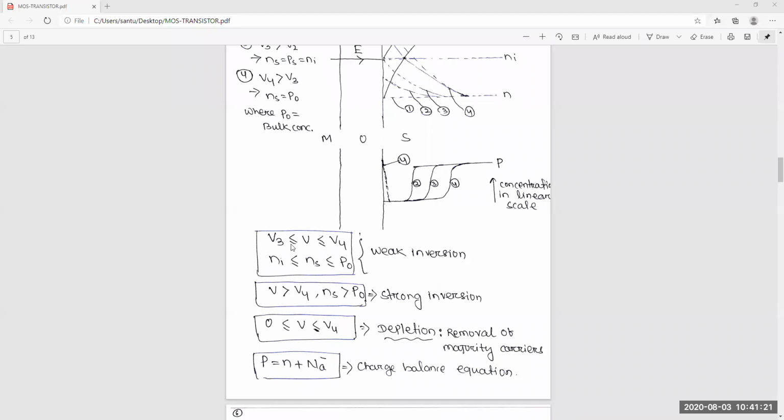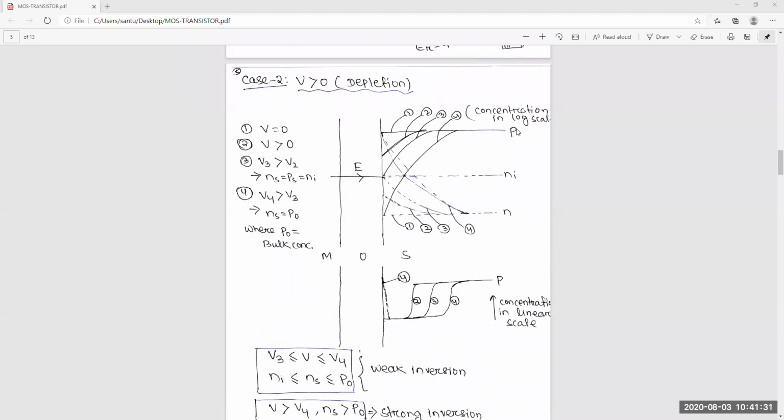So for V3 less than V less than V4, Ni is less than or equal to Ns less than or equal to P0. When P reaches this and N reaches this, a small inversion has started.